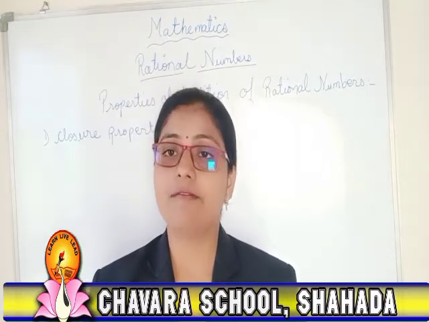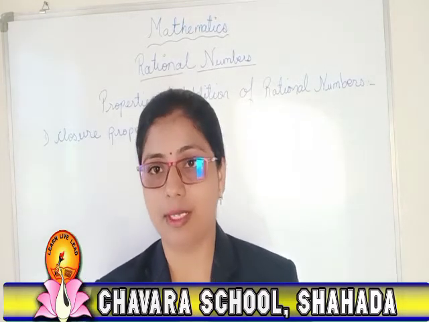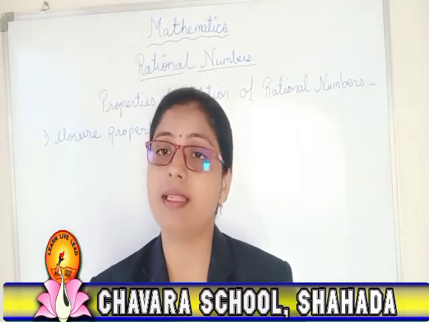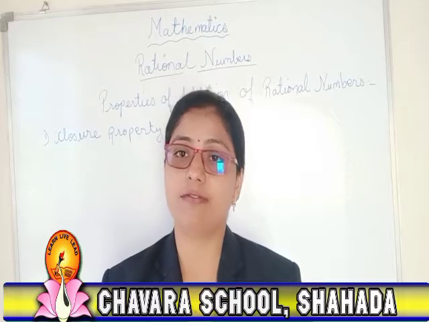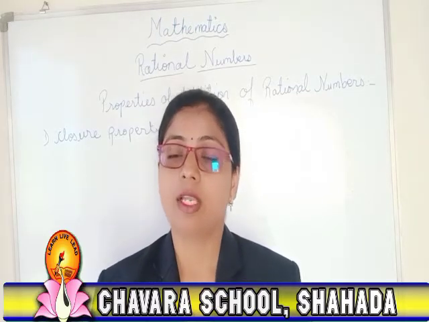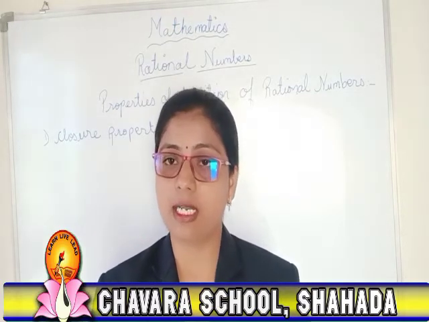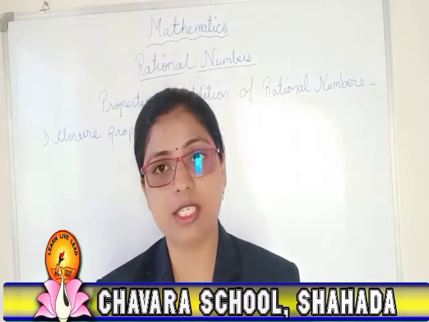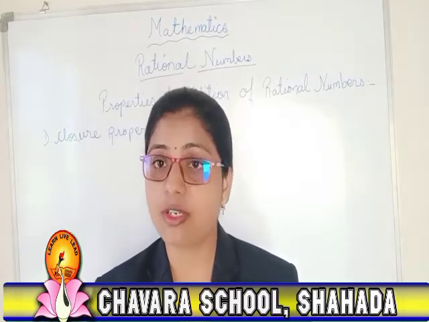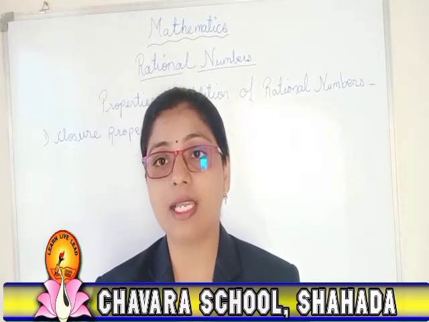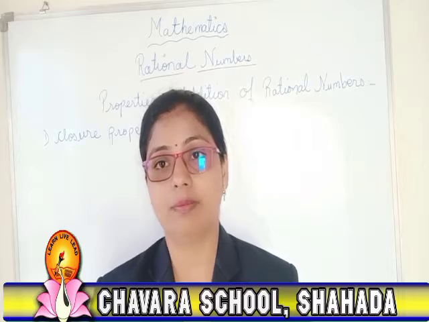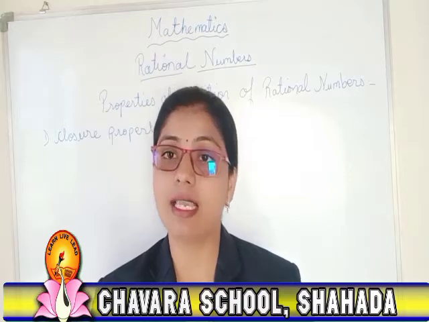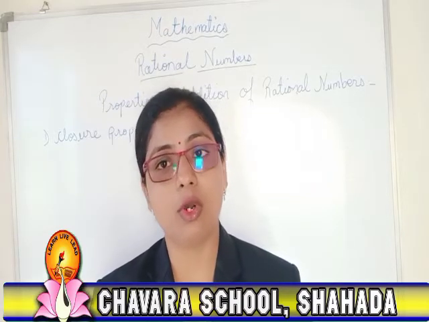So now we are going to study the different properties of addition of rational numbers. In that, the first property is the closure property. What do you understand by closure property? Why it is required, that we are going to see now. When we do the addition of rational numbers, the property tells us that the addition of any two rational numbers always gives a rational number. To prove this, we'll have some examples and see whether we are getting a rational number or not.